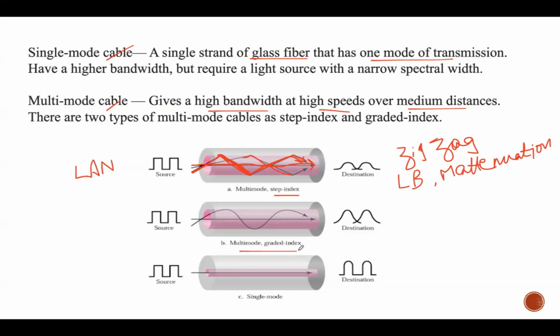Coming to the second one, multimode graded index. Here the core is densest at the center and the density decreases gradually towards the edge of the core. So you can see how the light ray is traveling through the center of the core. Again, it is following a straight line. And the remaining rays will follow some kind of curved pattern or helical pattern. So this varying density allows the light to bend. Those kinds of bends you can observe. Here the pattern used for propagation of light rays is helical.